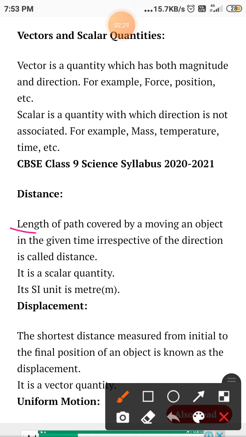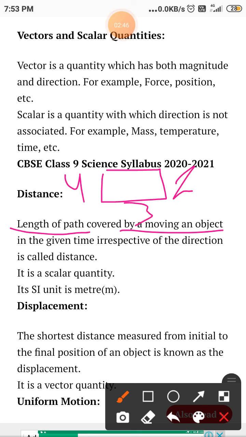Distance is the path covered by a moving object in the given time irrespective of the direction. So it is the length of the path covered by an object with respect to time. Suppose this is 4 kilometer, this is 3, this is 2 and this is 1.